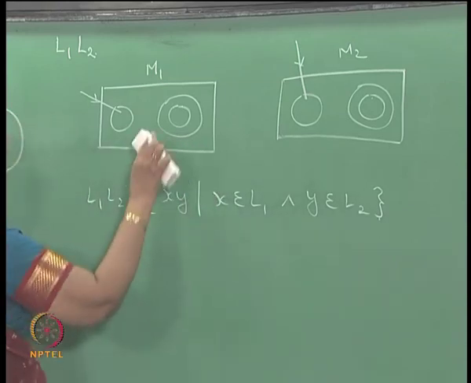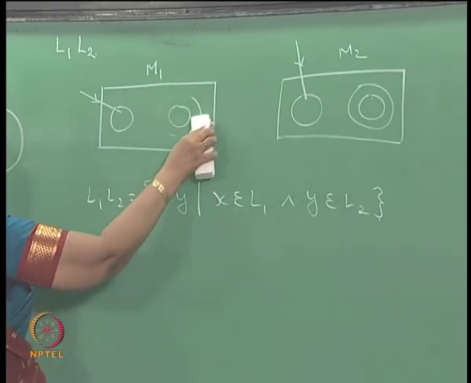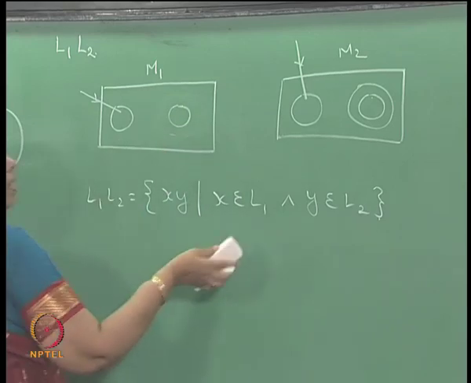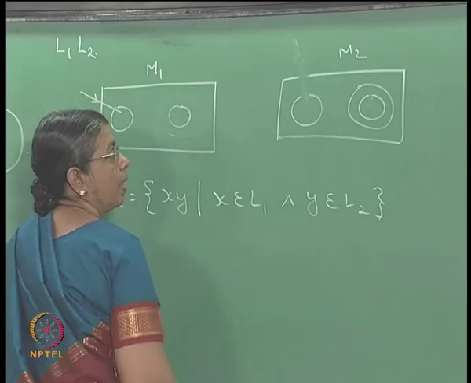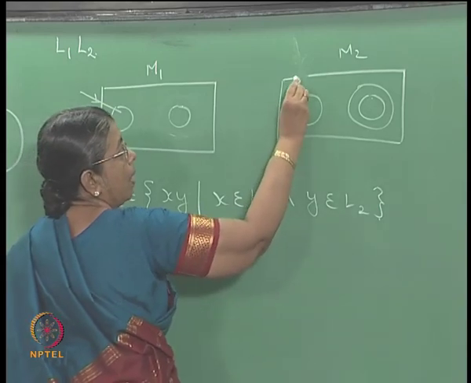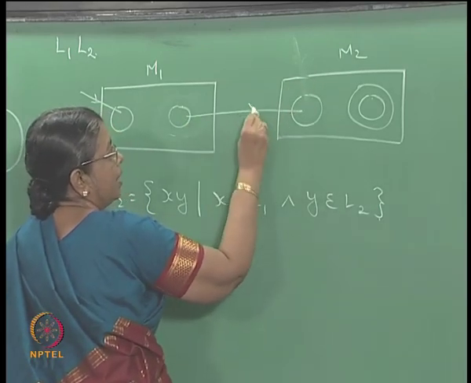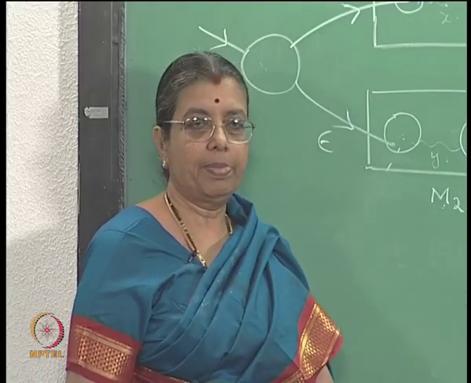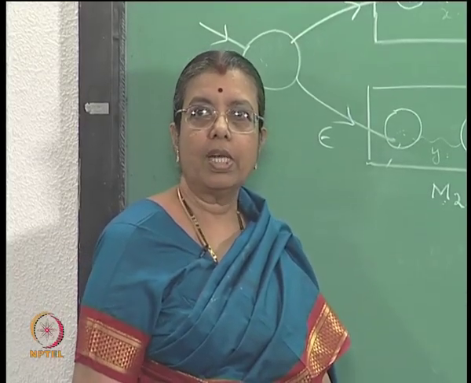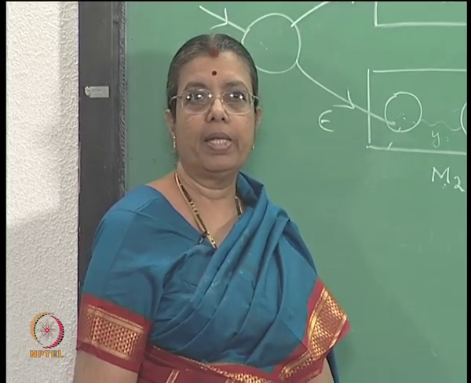You have a diagram where this will no longer be a final state and this will no longer be an initial state, and there is an epsilon transition from here to here. This is an NFSA with epsilon moves. What sort of strings will be accepted by this?